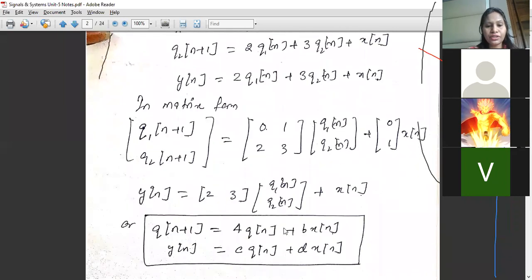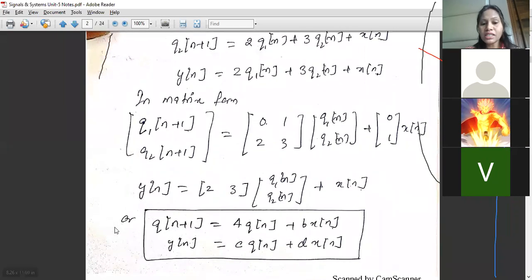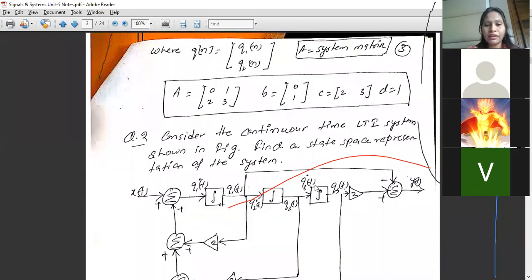Now let's see further. This is the basic state space representation of the entire unit. So this is how we need to define whatever system is given to us. Whatever system is given, you have to define it in this representation. Clear? So Q[n+1] equals A Q[n] plus B X[n], and Y[n] is C Q[n] plus D X[n]. Clear? So this is how we'll be defining it.